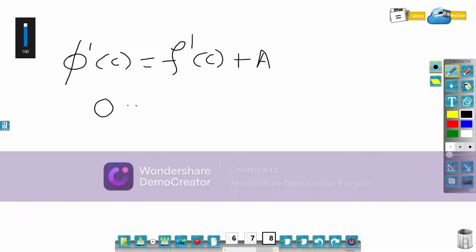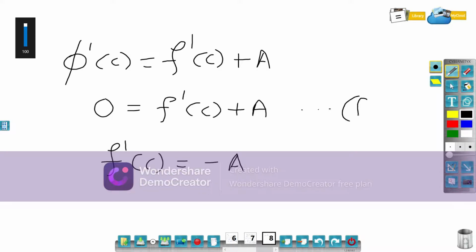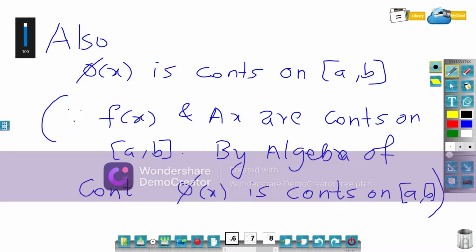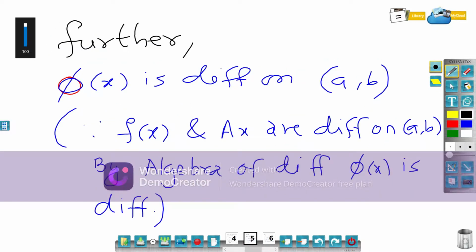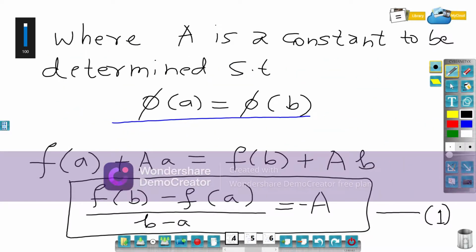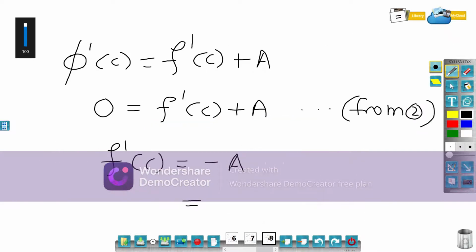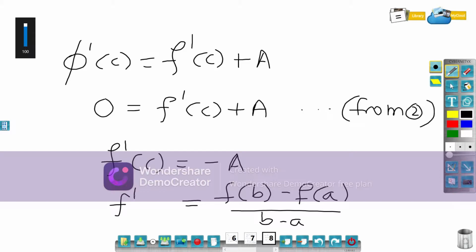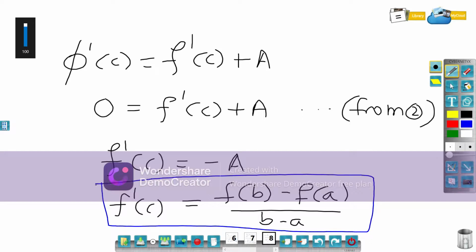But phi dash c is 0 by 2, so f dash c plus a is 0, so f dash c is equal to minus a. But what is minus a? We have already written minus a by 1. Minus a is nothing but f of b minus f of a upon b minus a, which is f dash at c. So this completes the proof of Lagrange's mean value theorem.